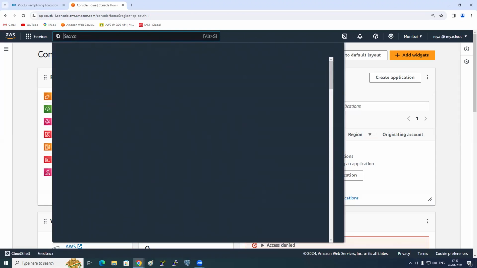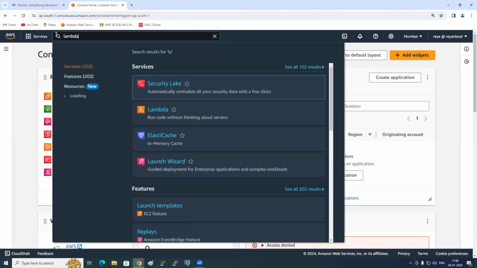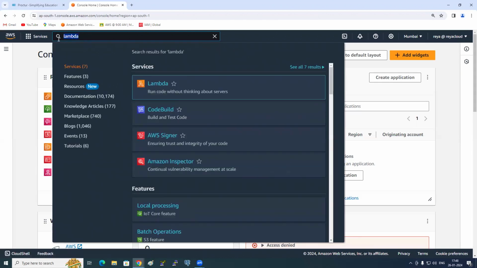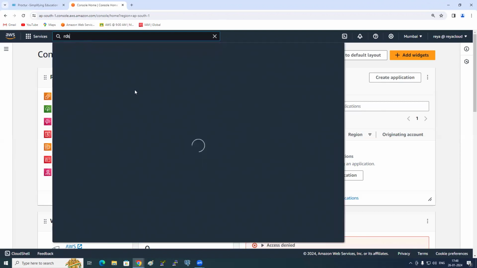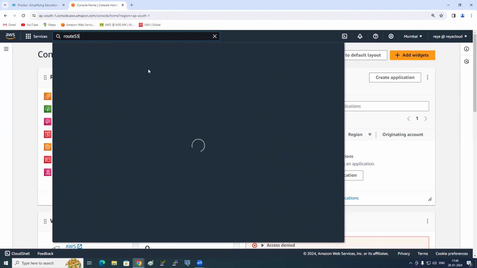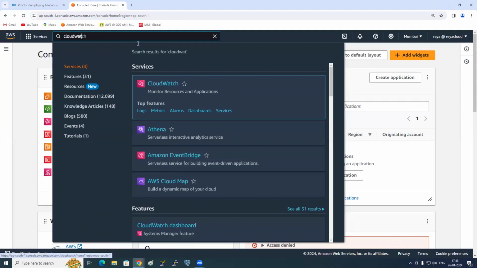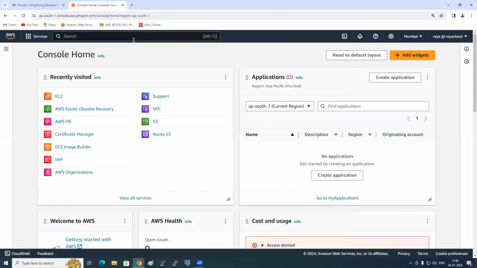Can you tell me a few more services? So EC2. Do you see? We got the EC2 service. Lambda is there. S3. RDS. Route 53. Do you see? CloudWatch. Do you see? So everything will come here. So this is the search box. Okay. And coming to here, all the way here. Do you see this here?